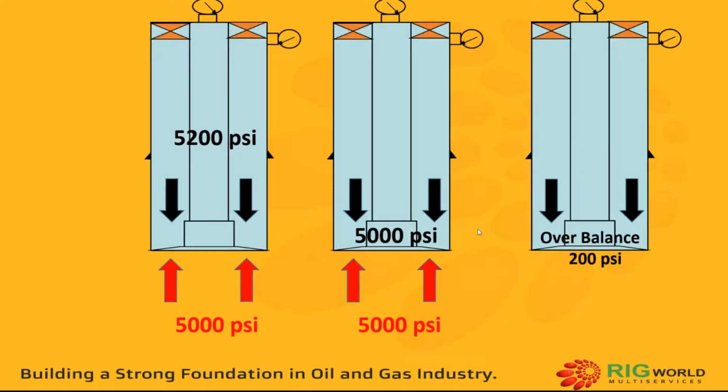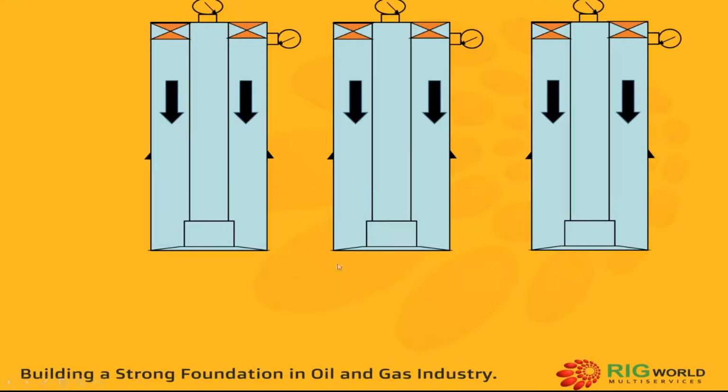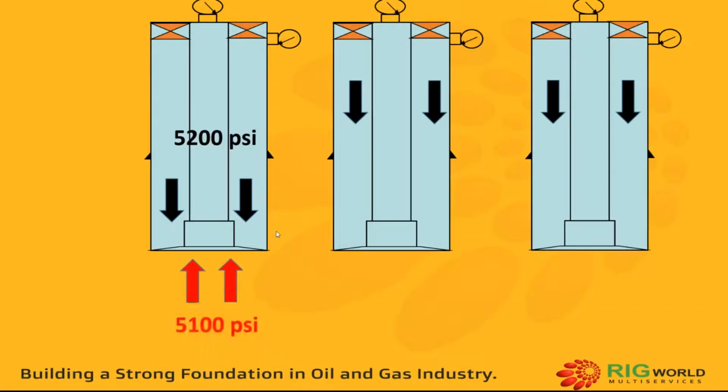Now let us figure out, if formation pressure increases, then what will happen to overbalance? Let's check out. In the first well, hydrostatic pressure is 5,200, and if formation pressure exceeds, now it is 5,100. So if formation pressure is increased from 5,000 to 5,100, and as per the question, mud density is maintained constant, then the hydrostatic pressure will be constant. So what will happen to overbalance? Now out of this 5,200, 5,100 will be used to balance the formation pressure.